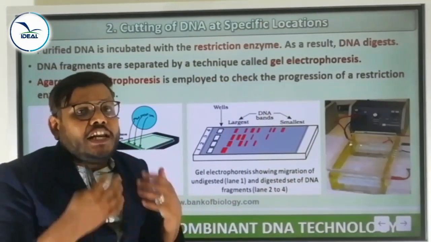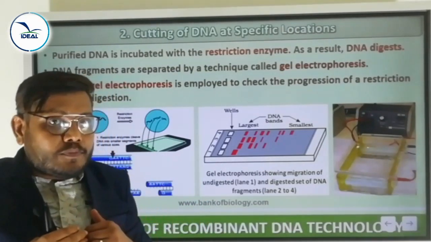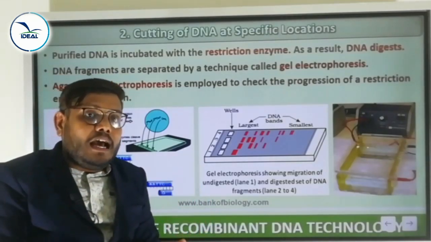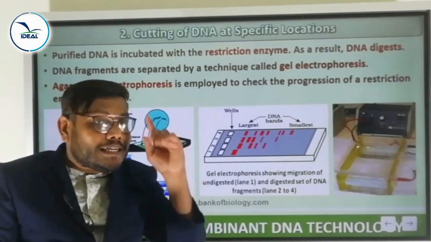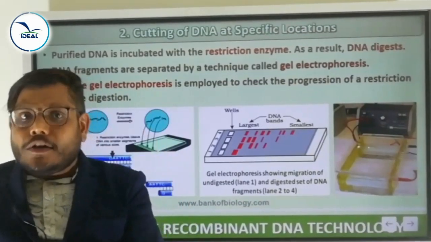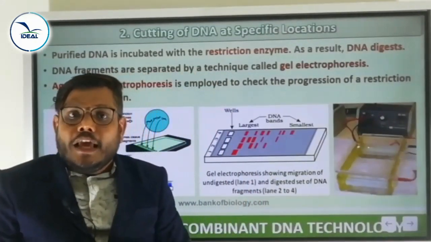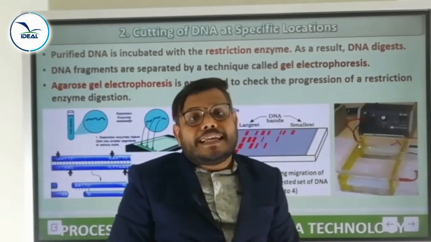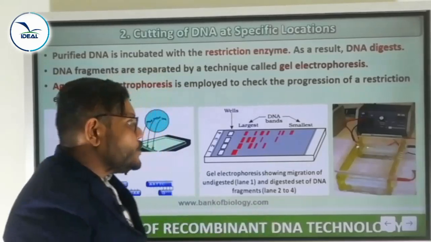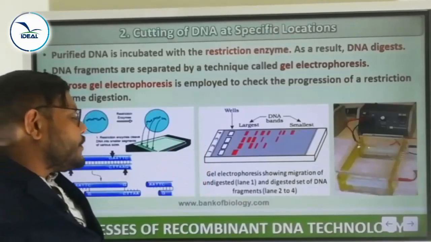With the help of the restriction endonuclease enzyme, we already got different DNA fragments. Those different-sized DNA fragments are separated according to their size under the influence of an electric field. That technique is called gel electrophoresis. By using it, we can separate the DNA fragments according to their size under the influence of an electric field. For that, we use a device, the gel electrophoresis device. This is the gel electrophoresis device.